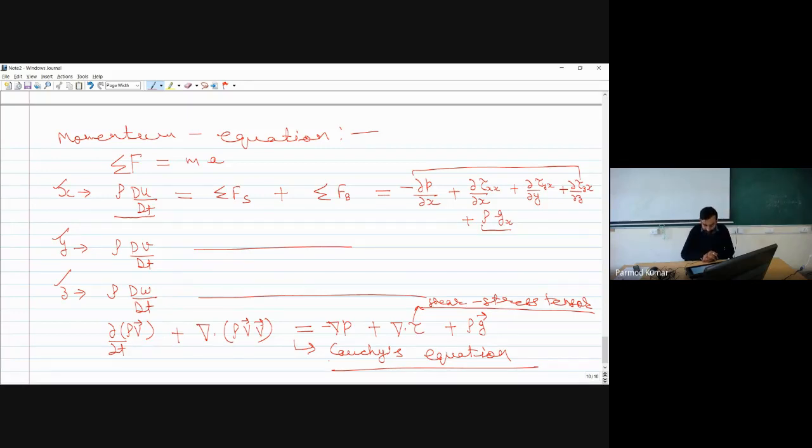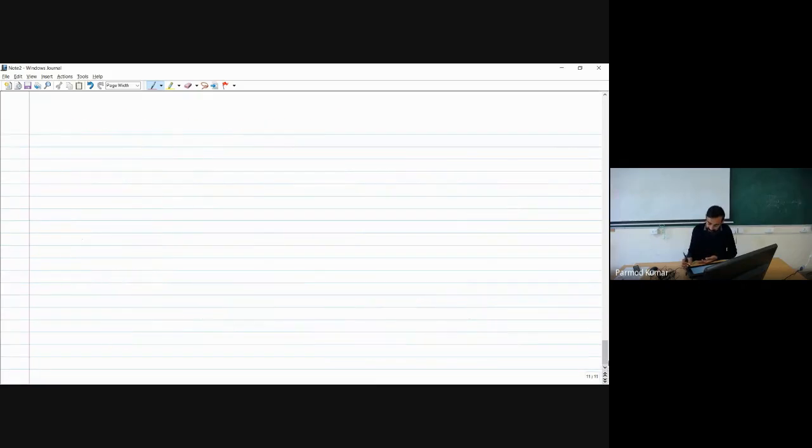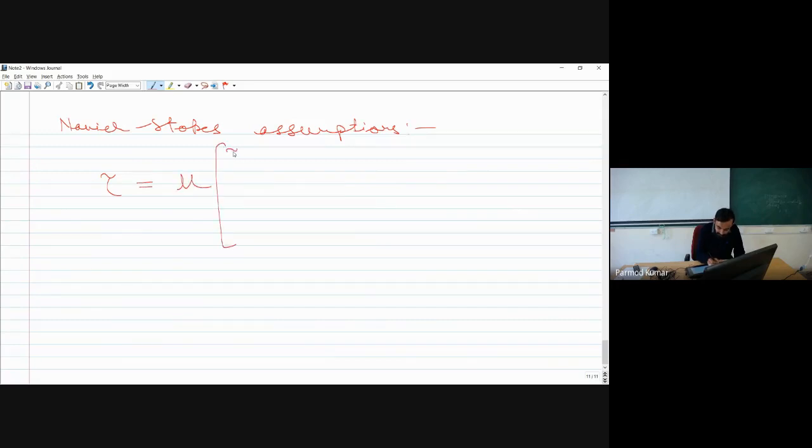Applicable for each and every kind of fluid medium. Now if in this Cauchy equation I take the Navier-Stokes assumptions, then what will be happening? I'll find that my shear stress tensor will become μ times the matrix of τxx, τyx, τzx, τxy, τyy, τzy, and τxz, τyz, and τzz.